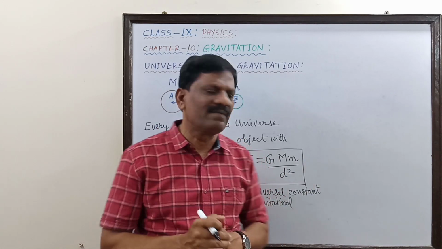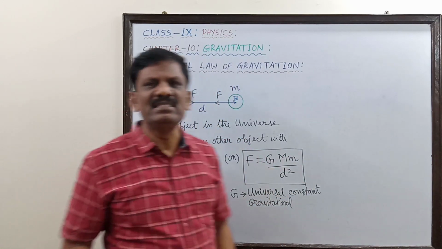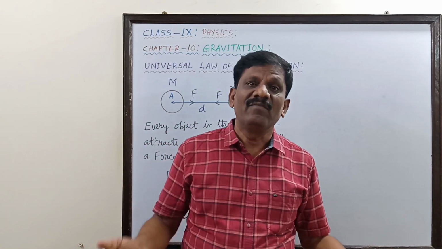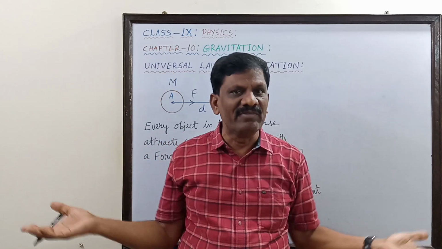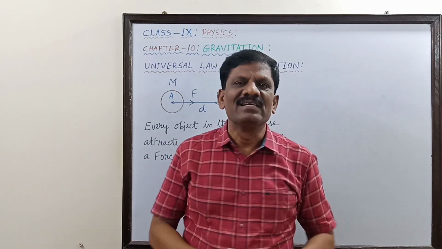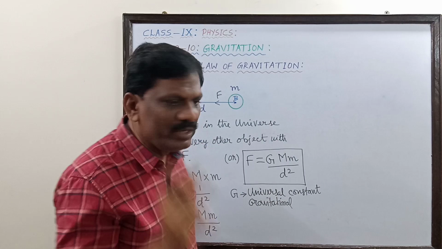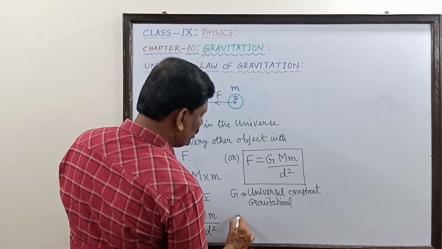Irrespective of the masses of the two objects, capital G is the same universally. For all the objects in the universe, M and small m may differ, but capital G will be the same.